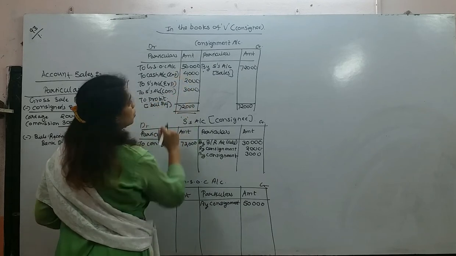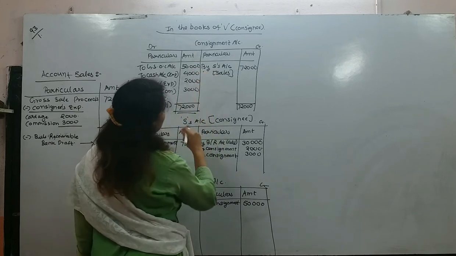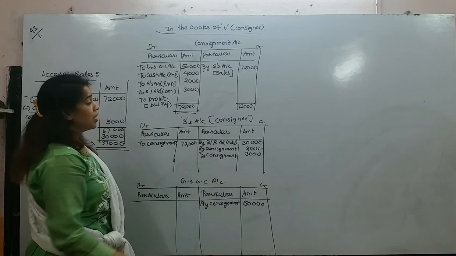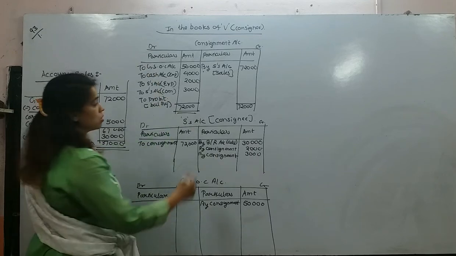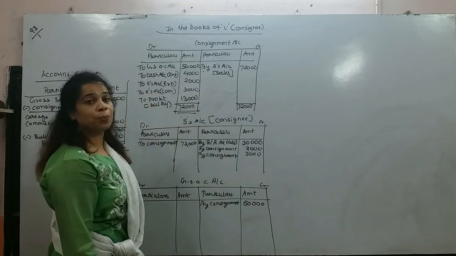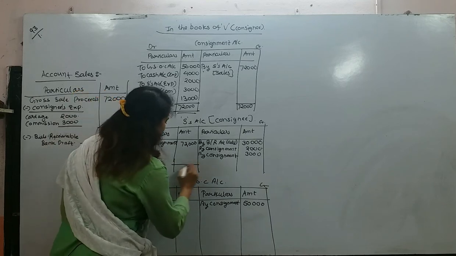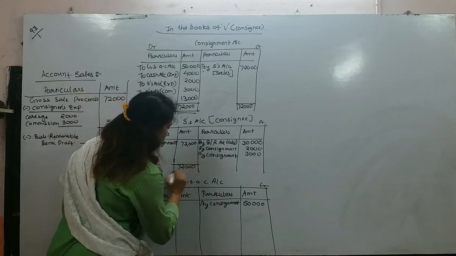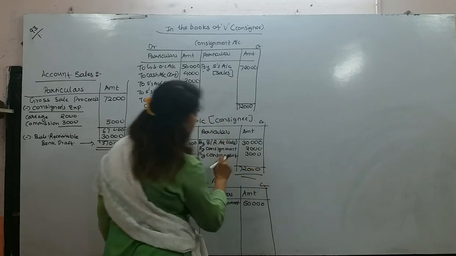You need to do the total of this, 54, 56, 59. 72,000 minus this 59,000, how much balance will you get? 13,000. So we got a profit of rupees 13,000. That is nothing but our balancing figure. Then here it is 72,000. This is our account sales.